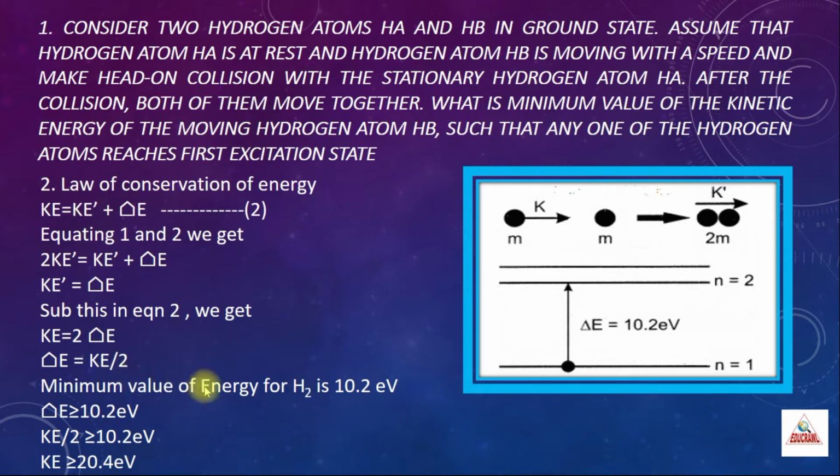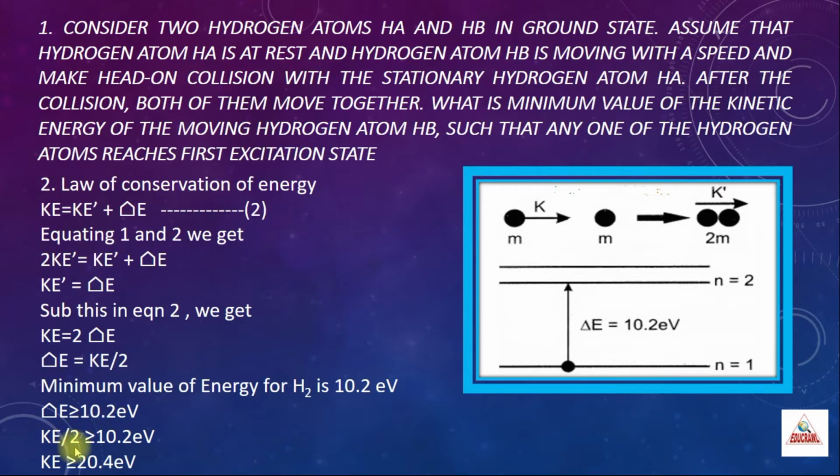We know that the minimum energy for excitation of hydrogen is 10.2 electron volt, which you can see in the diagram also. Del E, the minimum energy required for the electron to excite to the higher energy level, is 10.2 electron volt. So here we substitute the value of del E. Del E is greater than or equal to 10.2 electron volt. Instead of del E, you can substitute the relation del E is equal to Ke divided by 2.